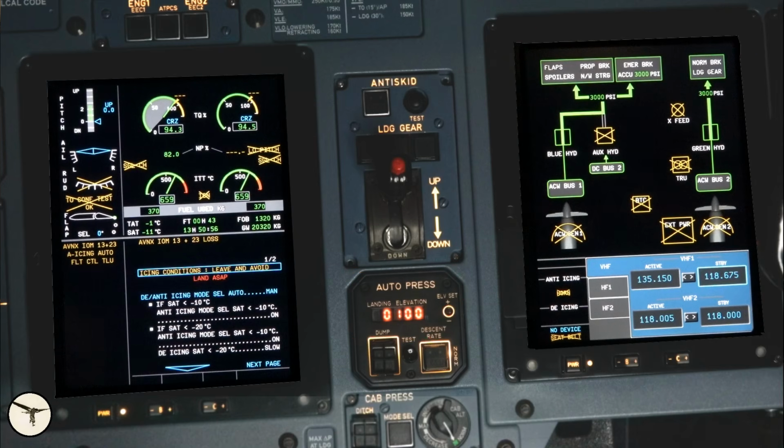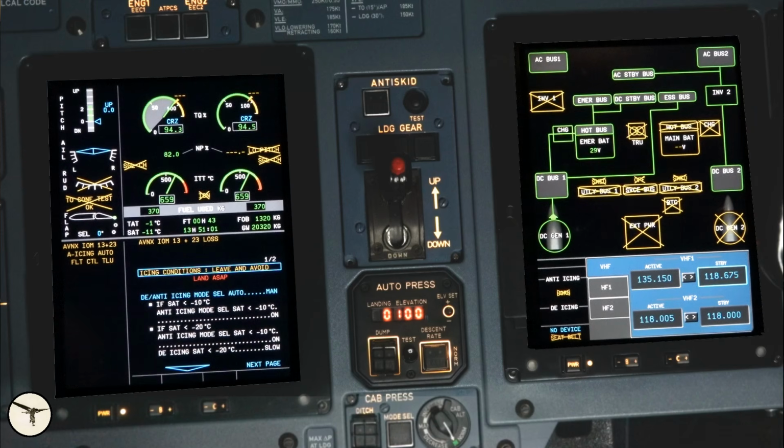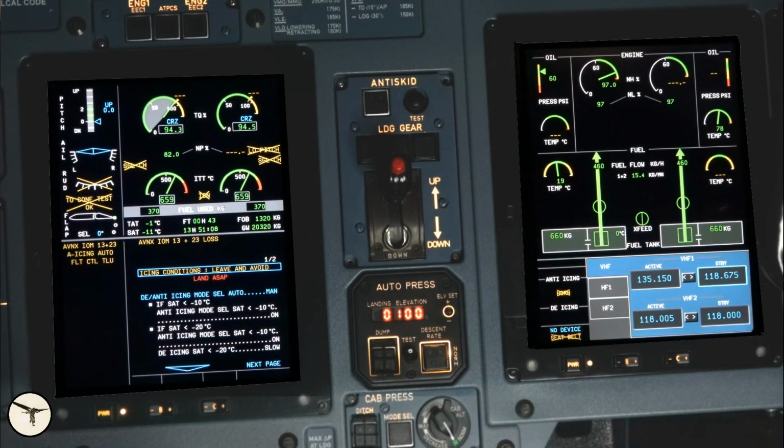AC valve and hydraulic page, we have lost all information about the AC valve system, except for the AC valve buses. And we have lost information about the hydraulic aux pump and crossfeed. Main electric page, we have lost information about the DC generator 2, external power, BTC, DC service and utility buses, main battery, TRU, and inverter 1. Engine secondary page, engine 1 oil temperature, engine 2 NH, oil pressure, and fuel temperature. That means we have lost essential information about engine 2, which is a very good reason to land as soon as possible.